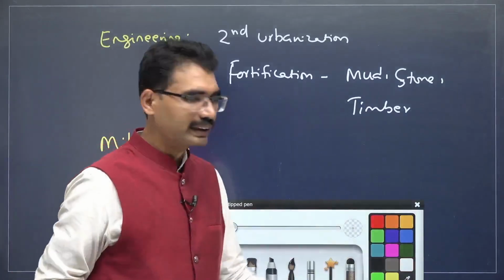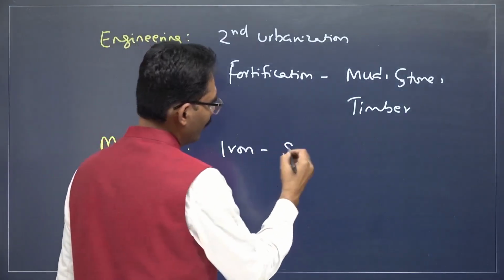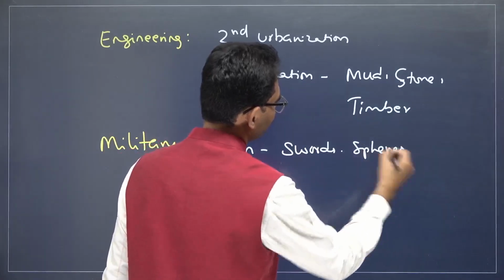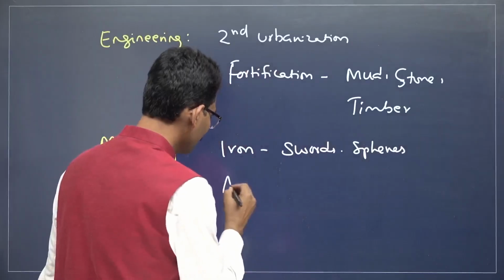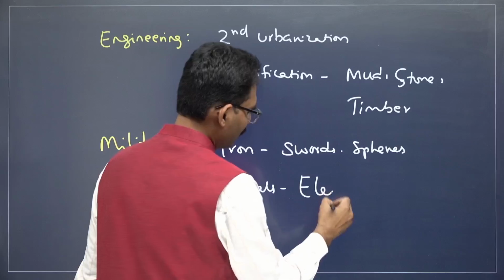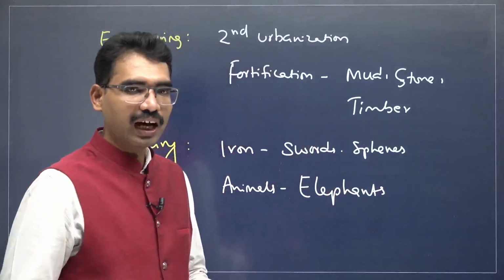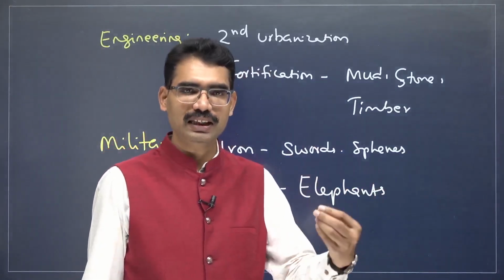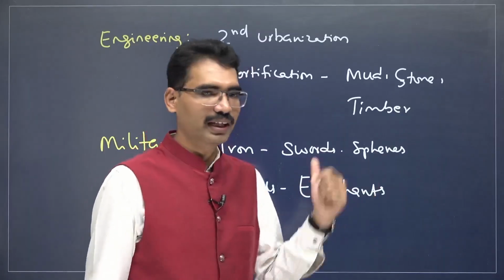When it comes to military technology, with iron, various swords, spears, various military equipment. And animals were also used in the military. The main animals which gave advantage to Magadha, elephants. Even the soldiers of mighty Alexander the Great were afraid of the elephants.